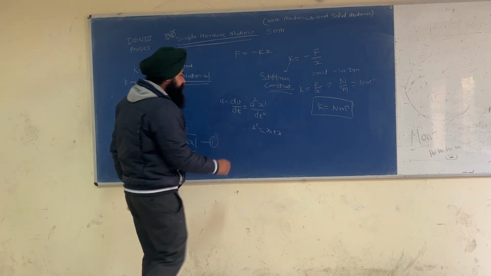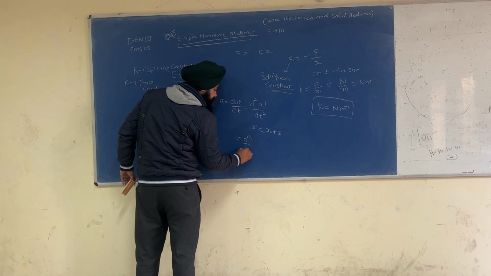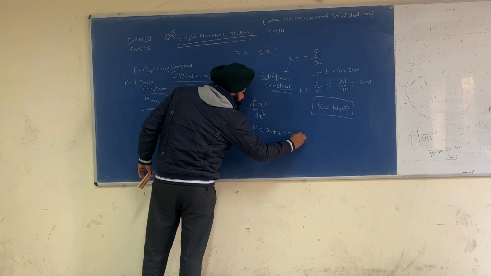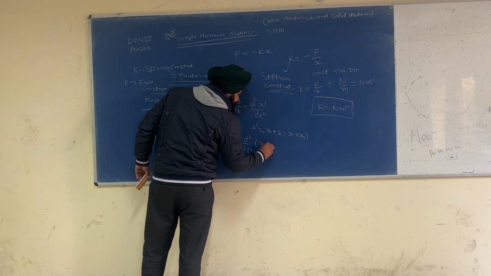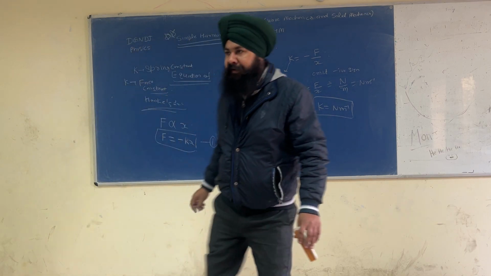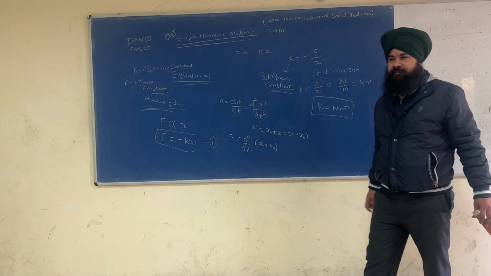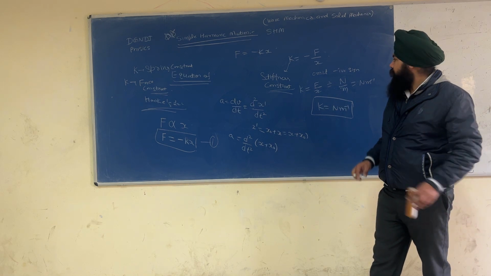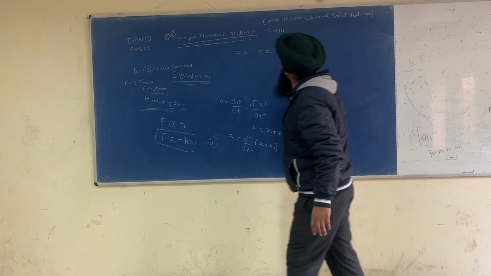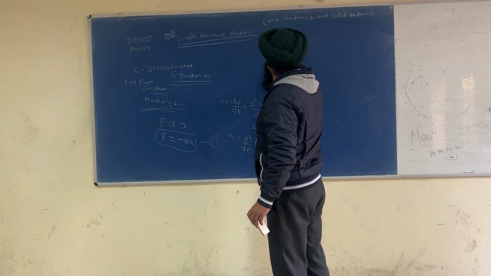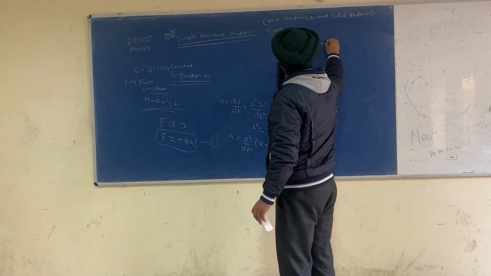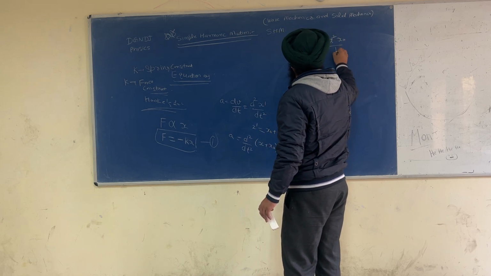So please use the value as d2 upon dt square of x plus x naught, this is A. So A is equal to d2x by dt square plus d2 x naught upon dt square.